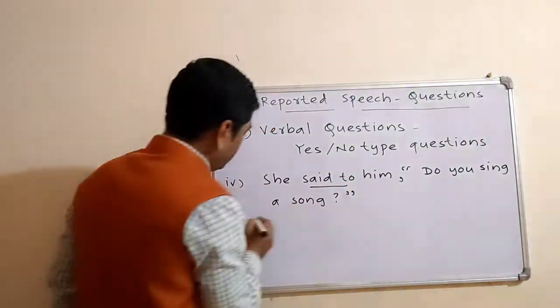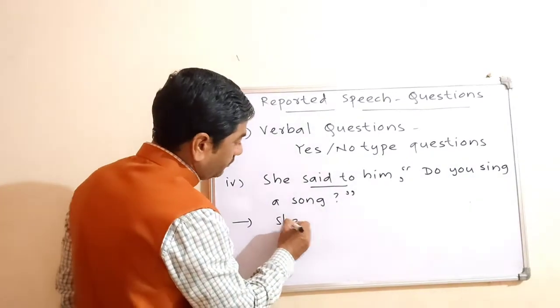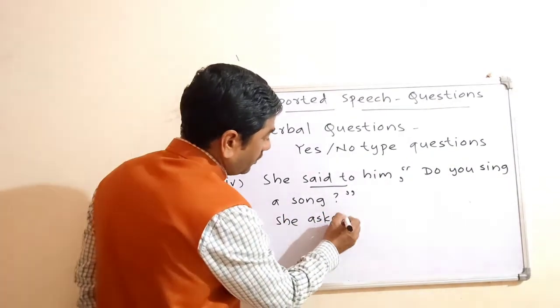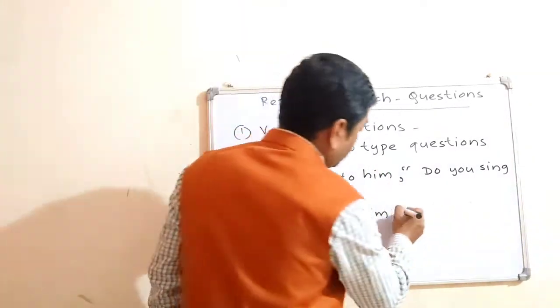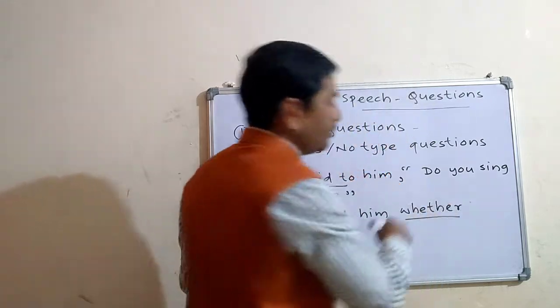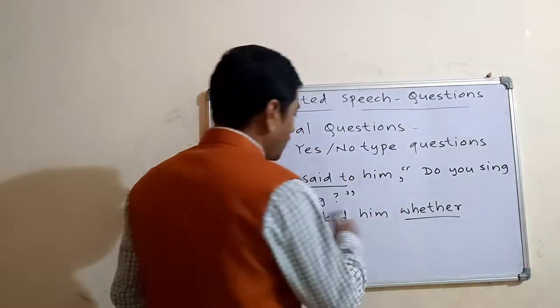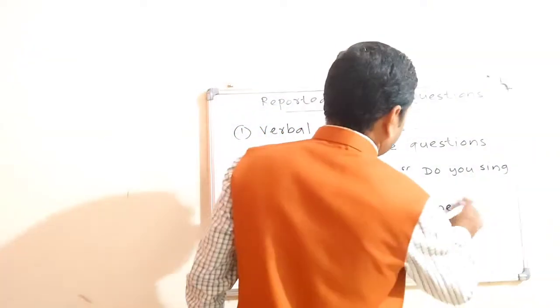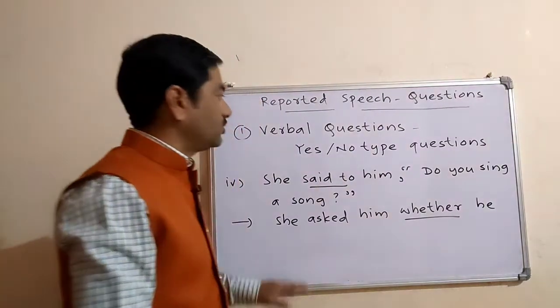So what will be the answer? She asked him if. You can make use of "if" or "whether". You can make use of the word "if" or "whether". So she asked him whether you sing a song.